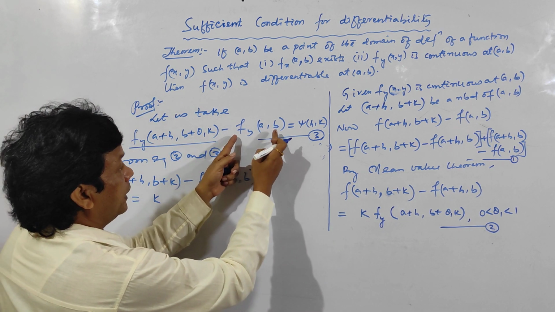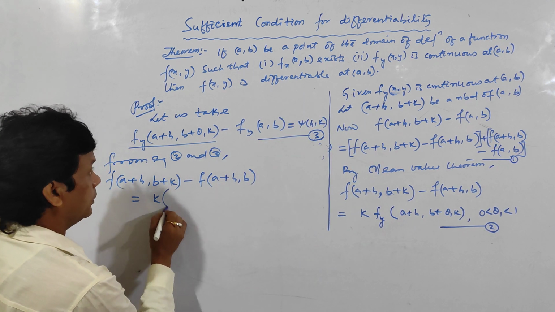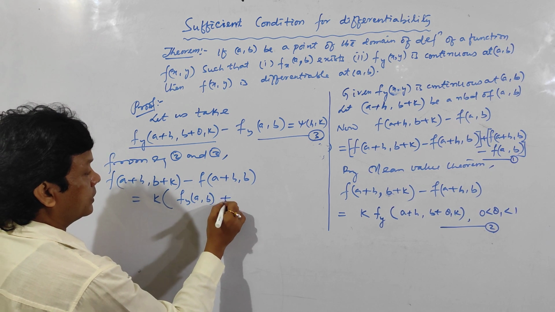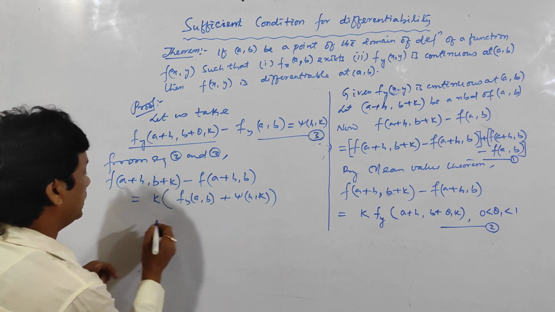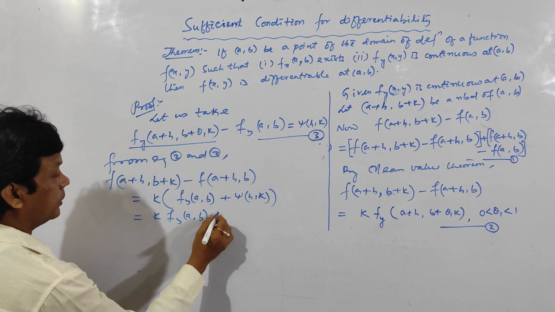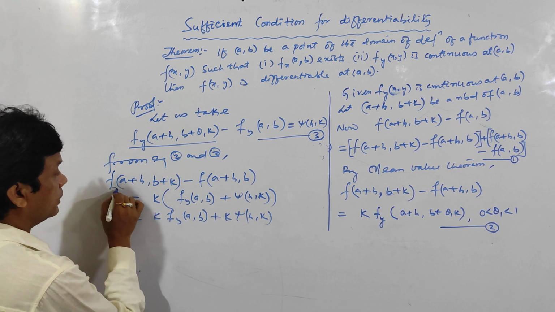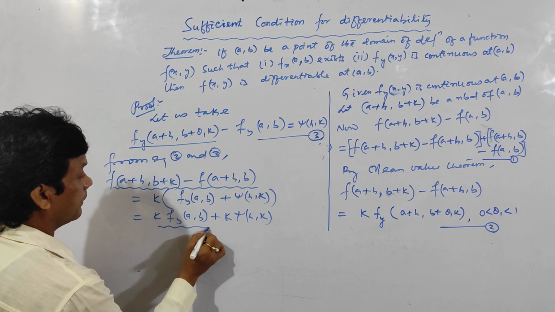This one you will take, fy(a,b), to the right-hand side, so it will become fy(a,b) plus psi of hk. Clear? Then multiply this one by k: k fy(a,b) plus k psi of hk. So the value of this part becomes this one.